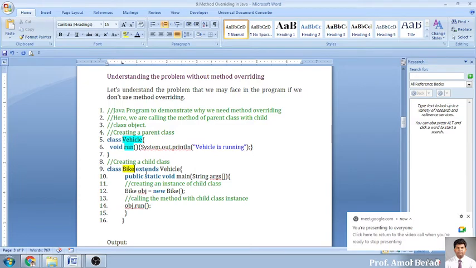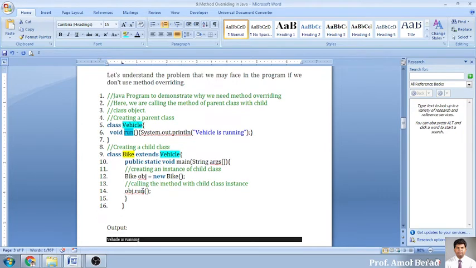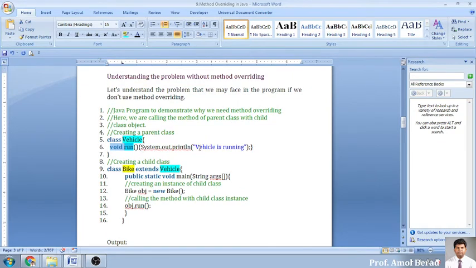Okay, so bike is inheriting the features of vehicle, meaning whatever functions are inside it, the run function will be accessible. Now I am creating an object of bike and I am now calling this run function. Okay, now what will be the output? Simple, this will be executed because we have overridden this in the vehicle. Okay, now we'll move further.